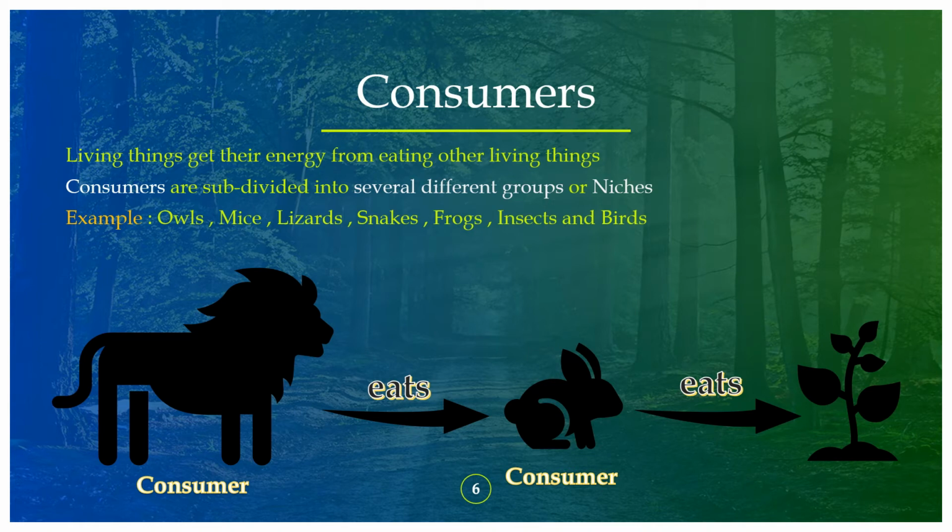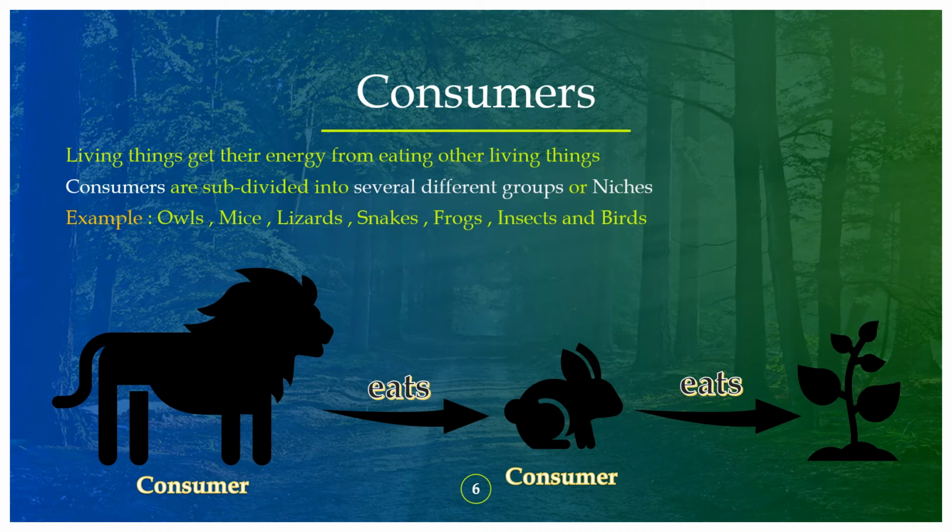Consumers. The living things that get their energy from eating other living things. The other living things can be either a consumer or a producer. They consume producers or other consumers. So these consumers are subdivided into several groups or niches. What is a niche? An organism's role in an environment is called a niche. Some examples of consumers are owls, mice, lizards, snakes, frogs, insects, and birds.